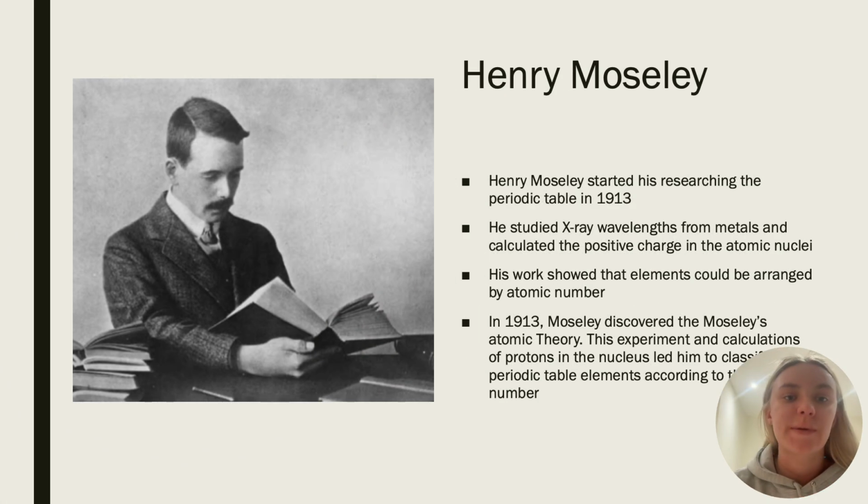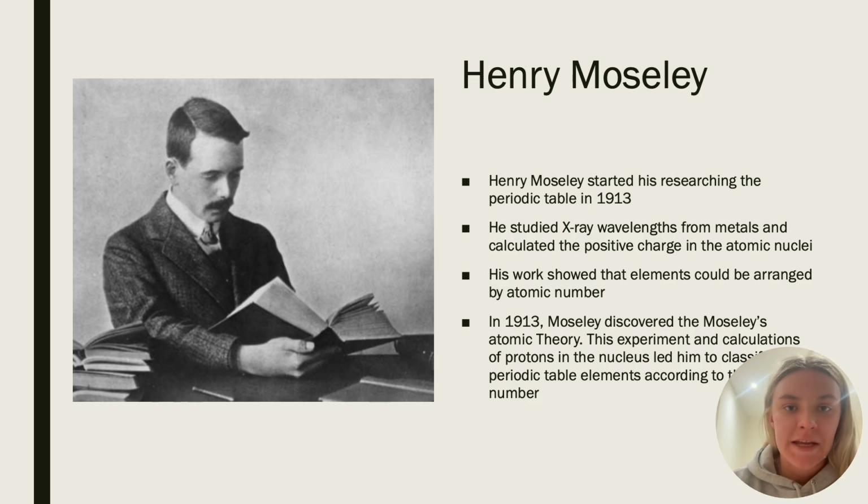Moseley started his research on the periodic table in 1913. He studied X-ray wavelengths from metals and calculated the positive charge in atomic nuclei. His work showed that elements could be arranged by atomic number.